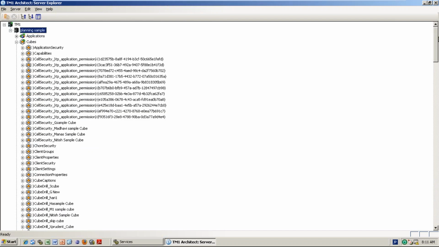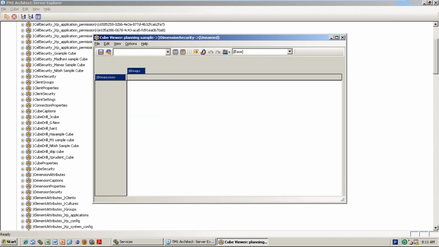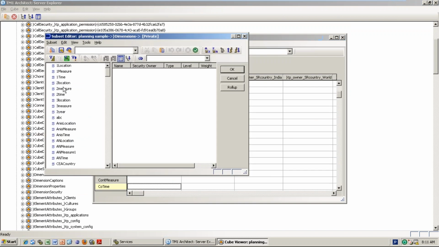So now first go to the control cubes, where the dimension security cube will be there. Here S1 location, S1 time, all those things you just check. Instead of going like this, you can select only those items, then it is better. S1 location, S1 measure and S1 time. Just keep those elements and click OK.